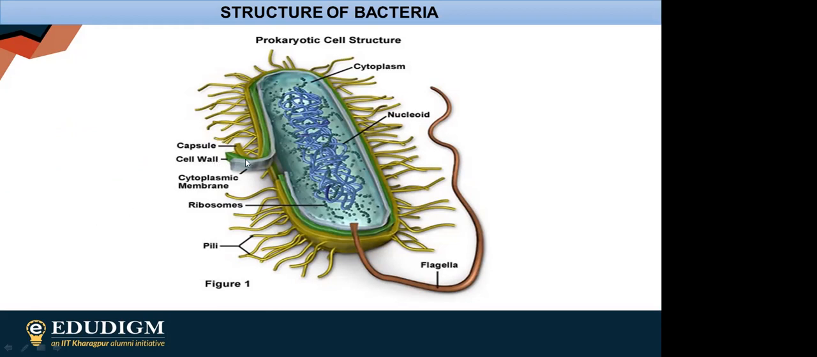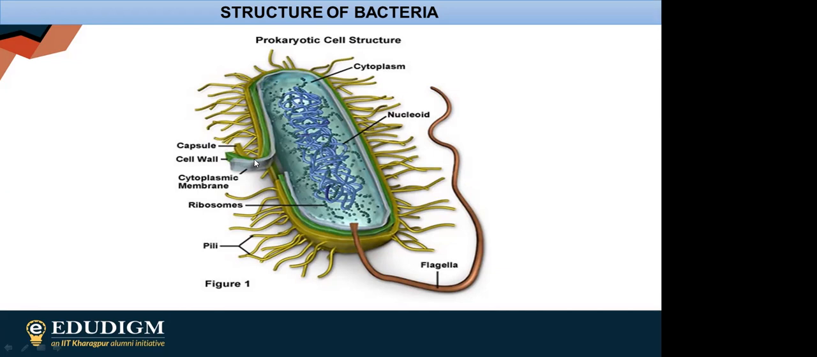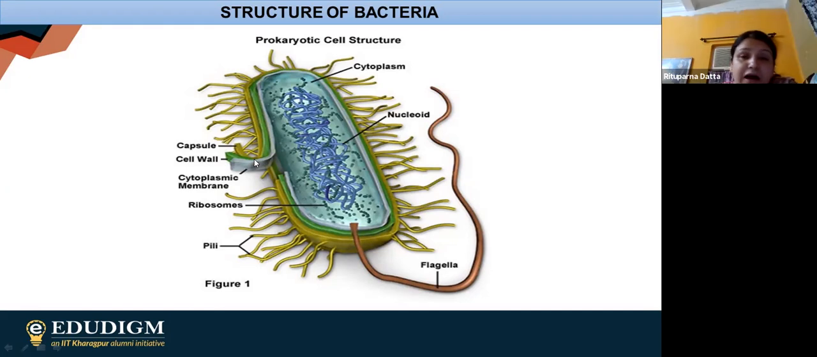Finally, repeat the points. Extra chromosomal, double-stranded, self-replicated DNA. Did you write it? Yes, ma'am. Okay. So after this, now we are going to the next one.